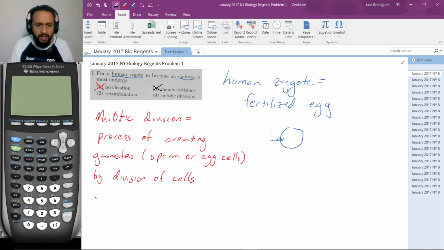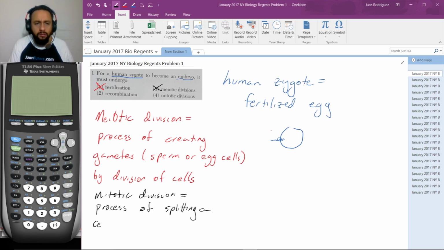So mitotic division is equal to the process of splitting a cell into identical or nearly identical daughter cells.